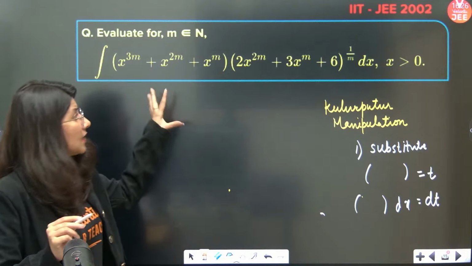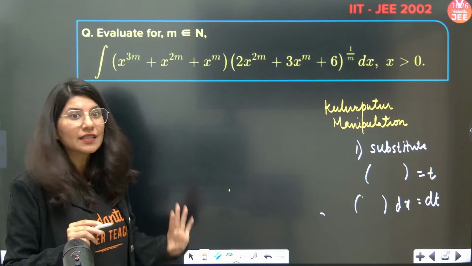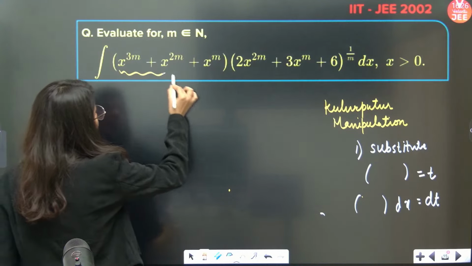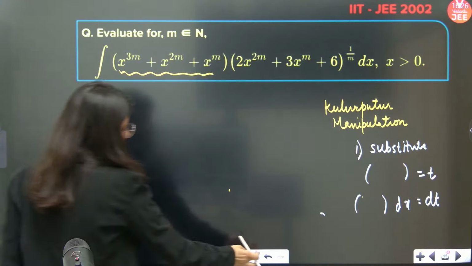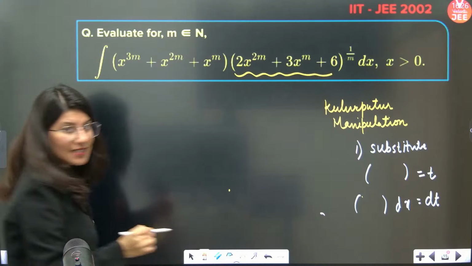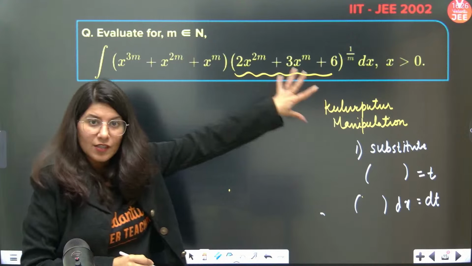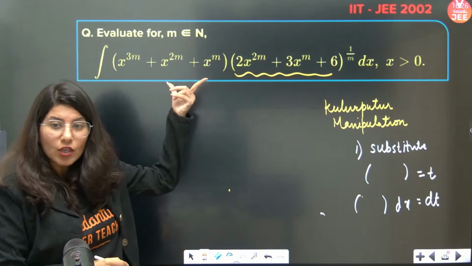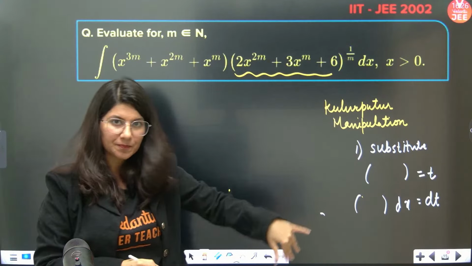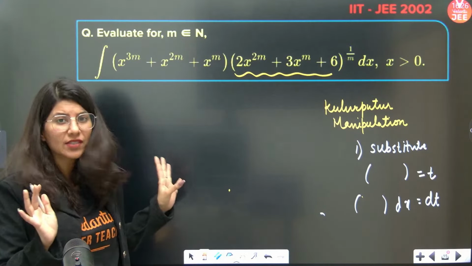Substitute something and make it equal to t. So my point is, let us substitute this as t. Yes, this should be substituted as t because the power is 1 by m. So if we substitute as t, automatically this bracket will become this and dx will become dt. This is the most obvious thing which we can see.